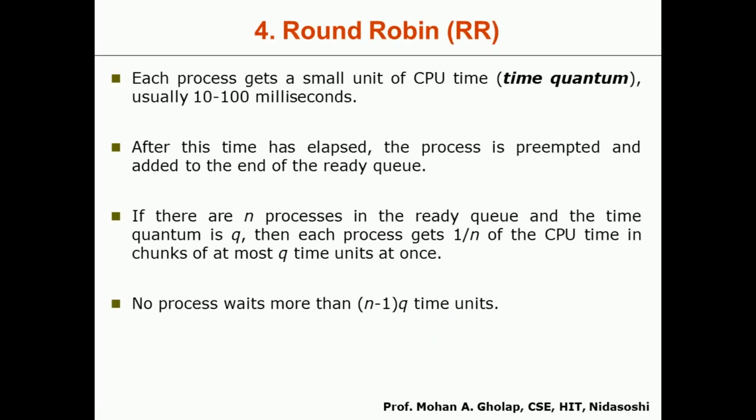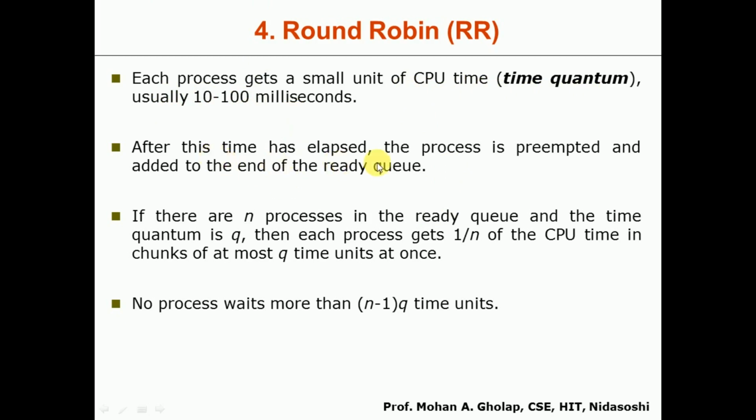After this, the next CPU scheduling algorithm we have is the round robin scheduling algorithm. As the name indicates, in round robin you decide a particular time quantum, and every process will be allowed to execute for that duration. Each process gets a small unit of CPU time, called the time quantum, which usually ranges from 10 to 100 milliseconds.